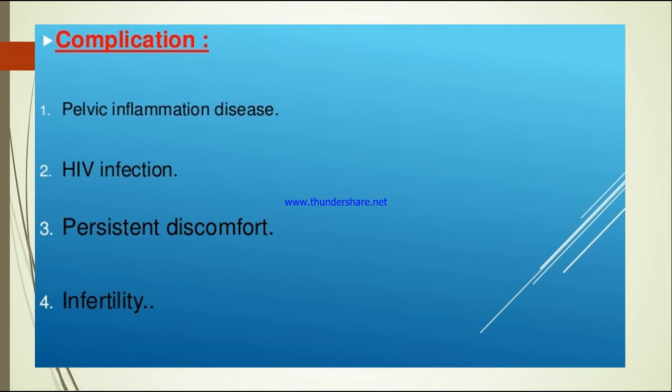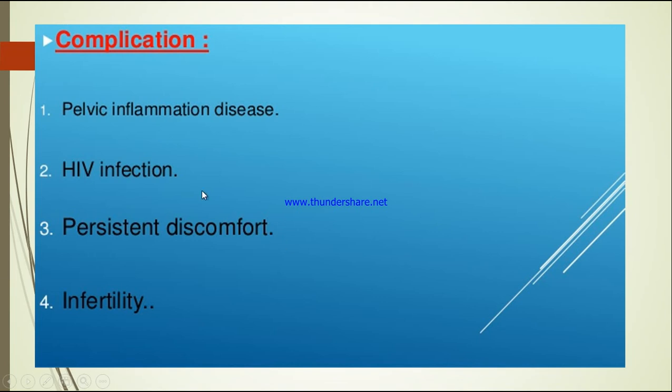Next, what are the complications of vaginitis? First important is pelvic inflammatory disease. Because it starts from vaginitis, an infection in the vagina. From there, it will spread to the cervix, so there will be infection in the cervix. Then it will spread to the uterus, then to the fallopian tubes, and then to the ovaries. And from the ovaries, it can spread to other parts of the body. So pelvic inflammatory disease is one of the most important complications of vaginitis.